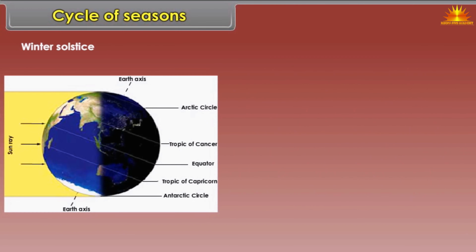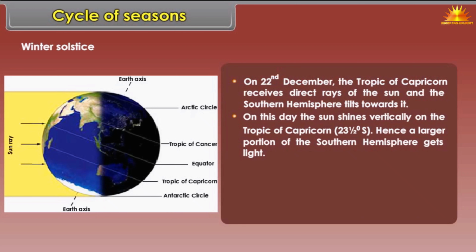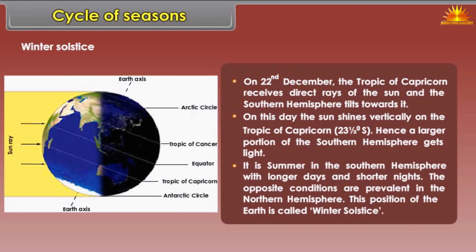Winter solstice. On 22nd December, the Tropic of Capricorn receives direct rays of the sun and the southern hemisphere tilts towards it. On this day, the sun shines vertically on the Tropic of Capricorn, 23.5 degrees south. Hence, a larger portion of the southern hemisphere gets light. It is summer in the southern hemisphere with longer days and shorter nights. The opposite conditions are prevalent in the northern hemisphere. This position of the earth is called winter solstice.